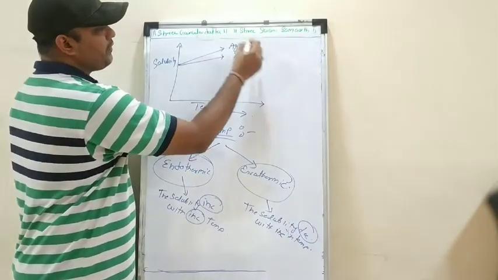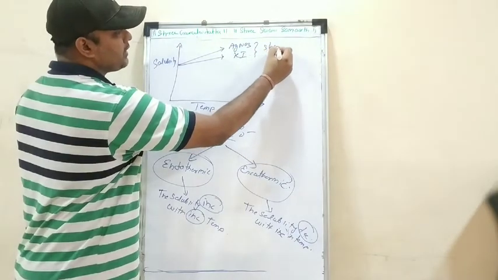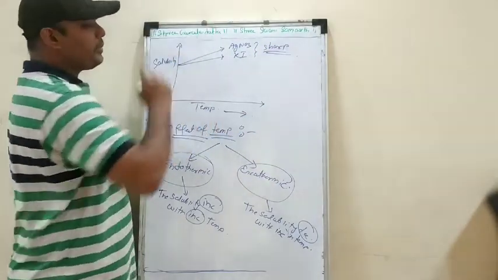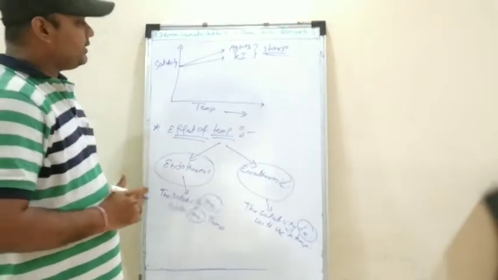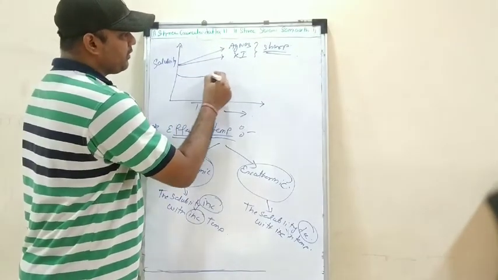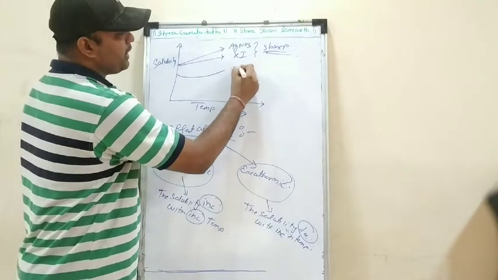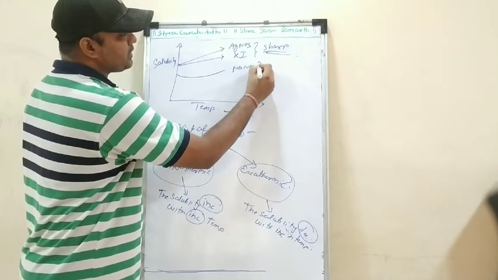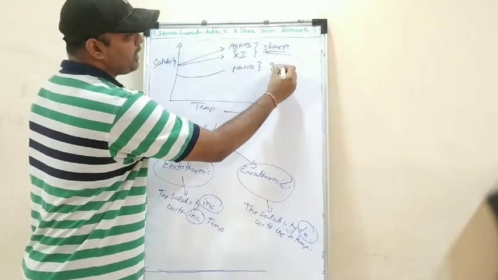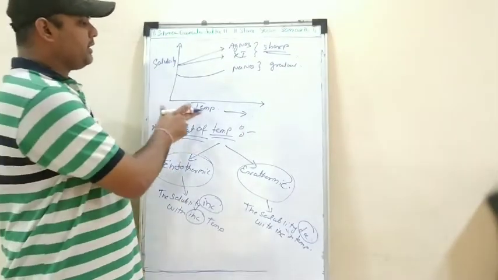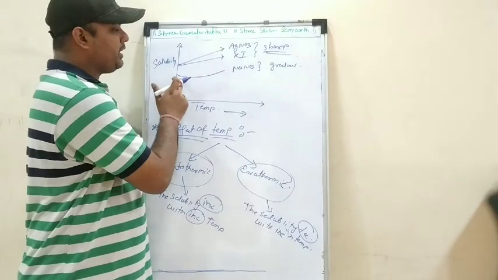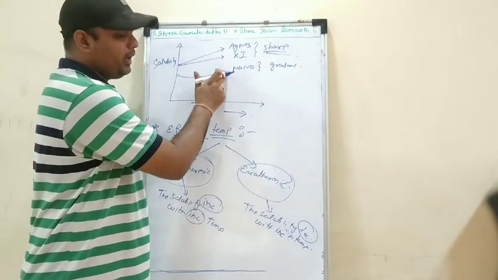They are showing a very sharp increase in the solubility as we increase the temperature, right? Then for sodium nitrate, it shows a gradual increase. Are you understanding? See, as we increase the temperature, NaNO3 will show a gradual increase of the solubility.